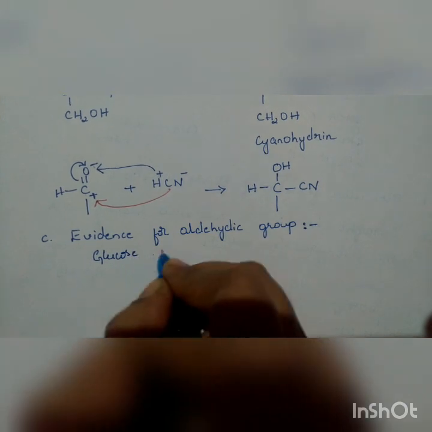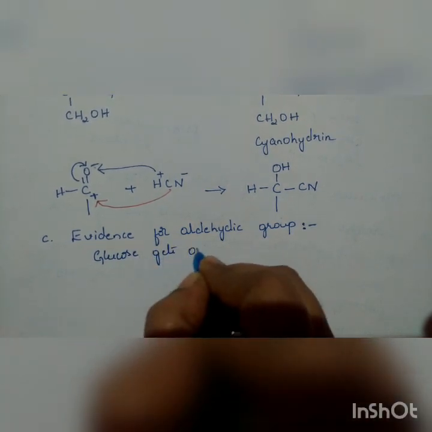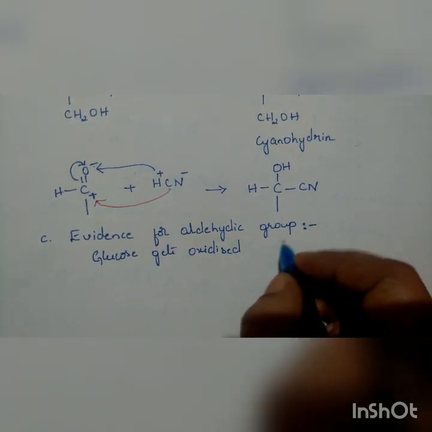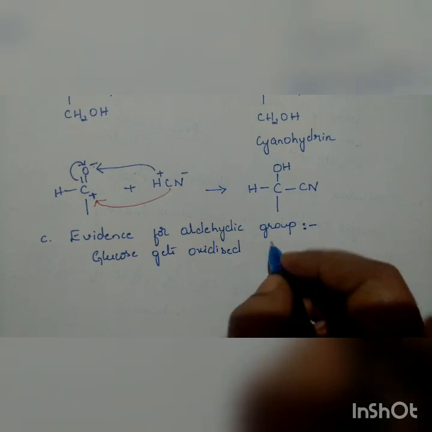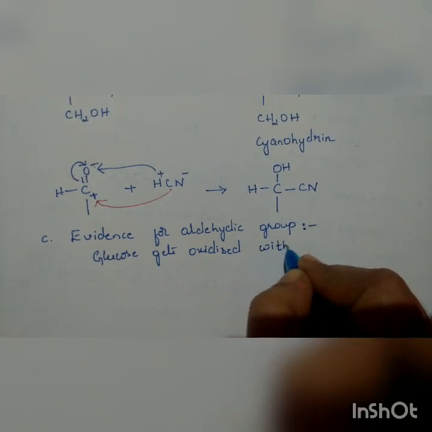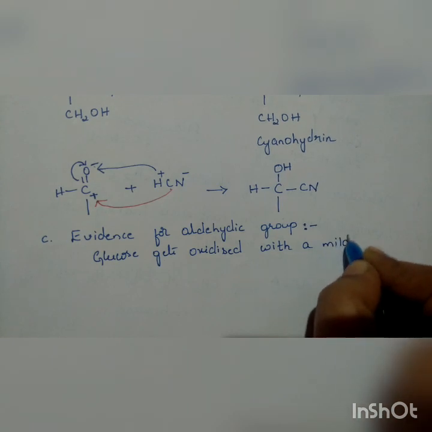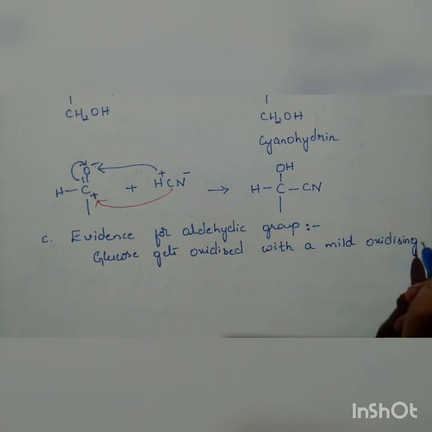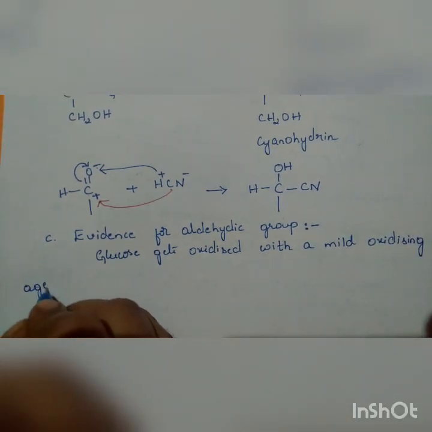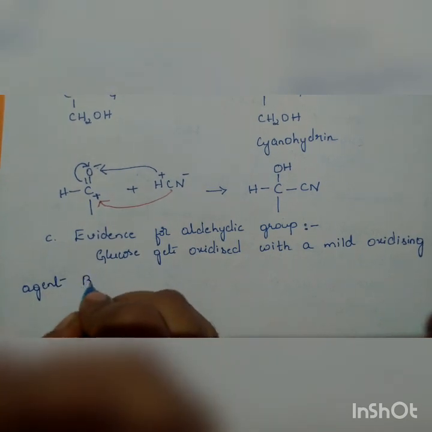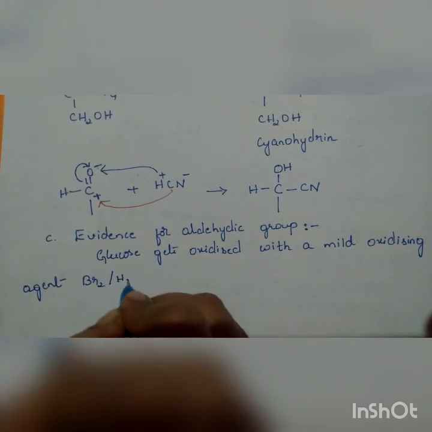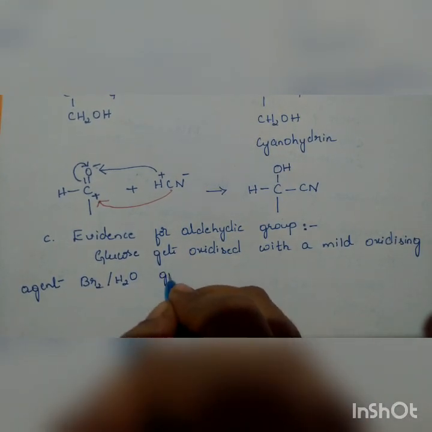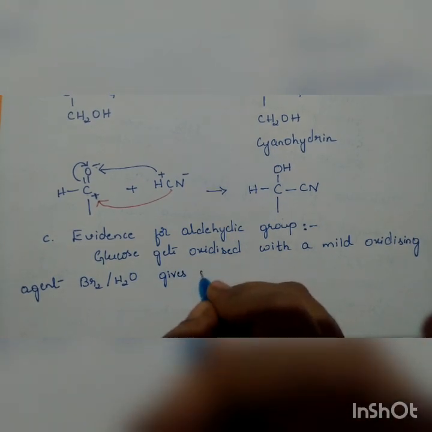Glucose gets oxidized with a mild oxidizing agent, that is bromine water. Bromine water gives gluconic acid.